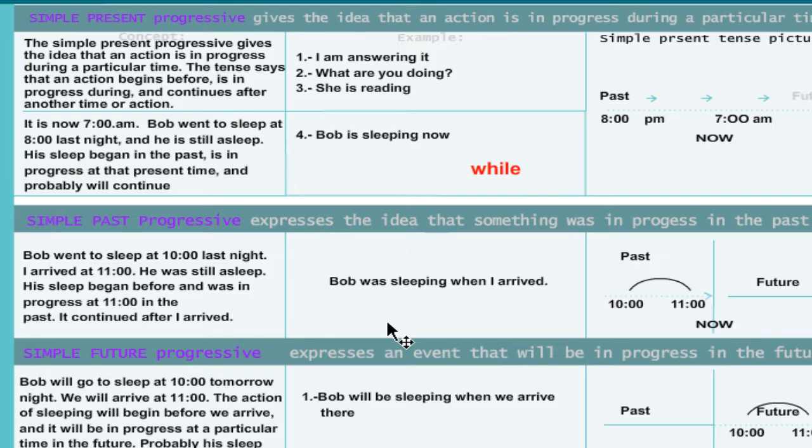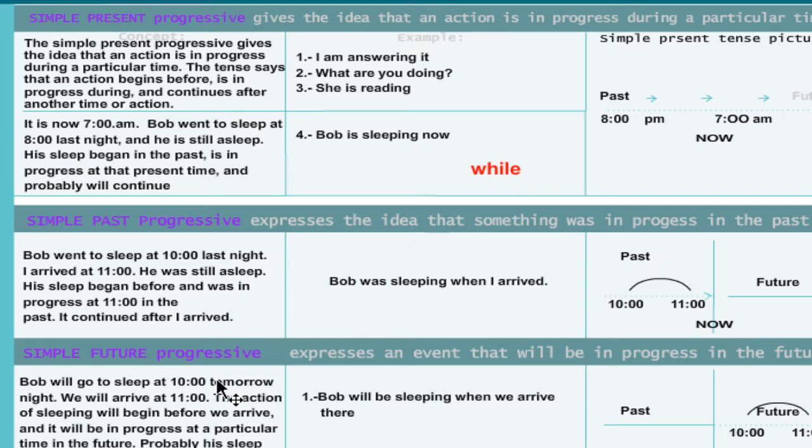And it expresses the idea that something was in progress in the past. Bob, for example, here we have the concept. Bob went to sleep at 10 last night. Okay, that's a simple past. I arrived at 11, he was still asleep. His sleep began before and was in progress at 11 in the past, right? It continued after I arrived. So, yo llegué ya a las 11 y Bob estaba durmiendo, ¿no? Él estaba realizando esa acción.